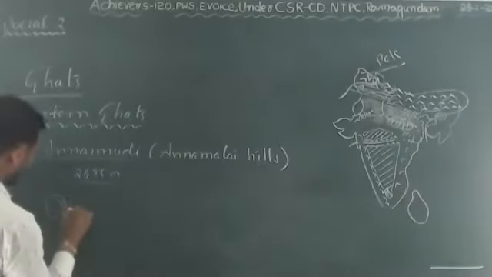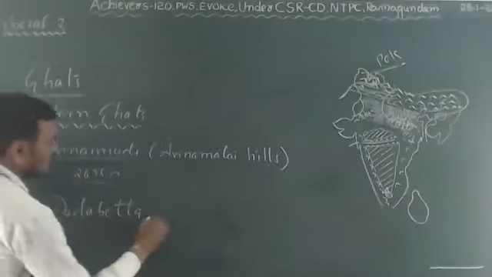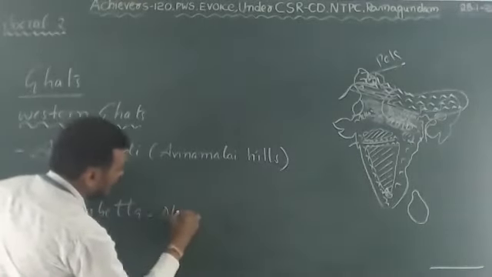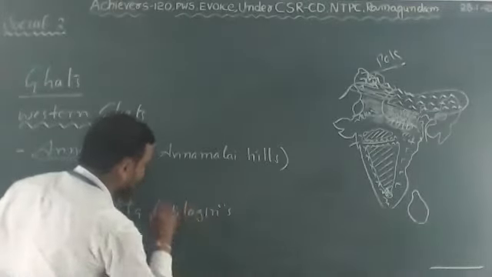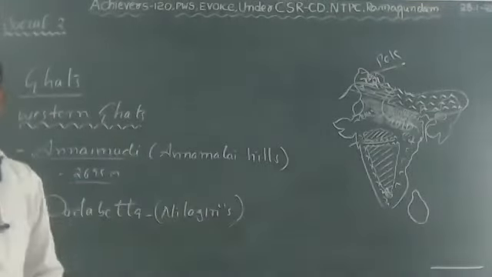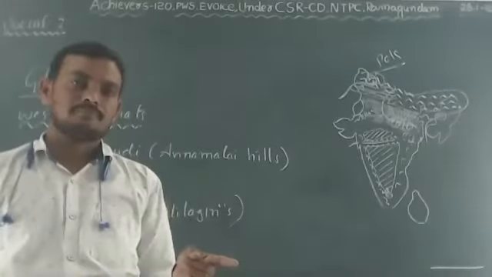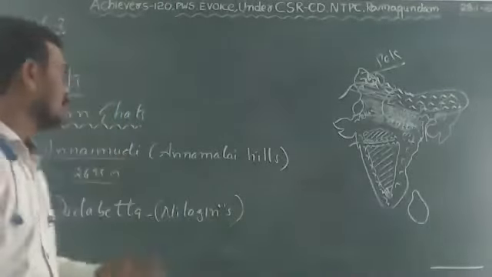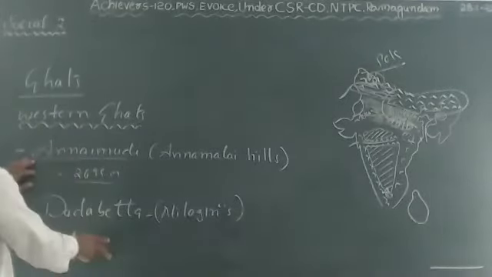Important. So Doda Betta is the highest peak in the Nilagiri mountains only. But for the highest peak in South India, you have to answer Annai Mudi. So this is an important peak nowadays.